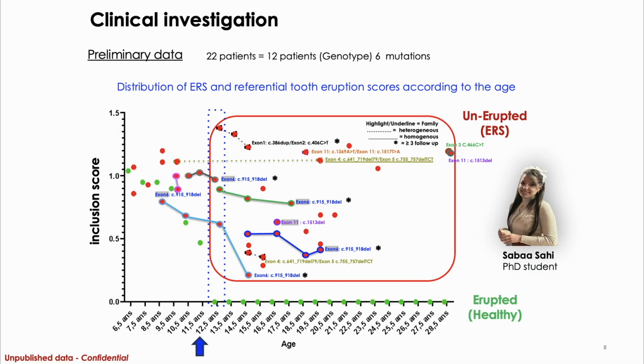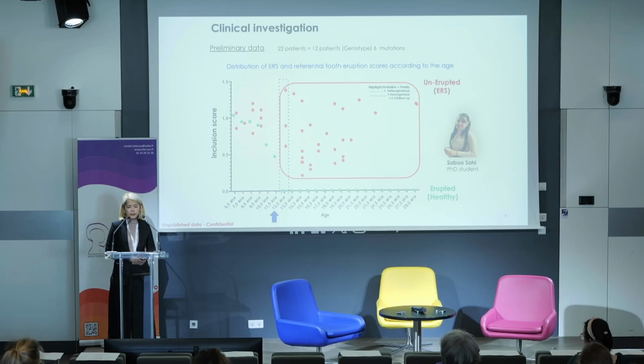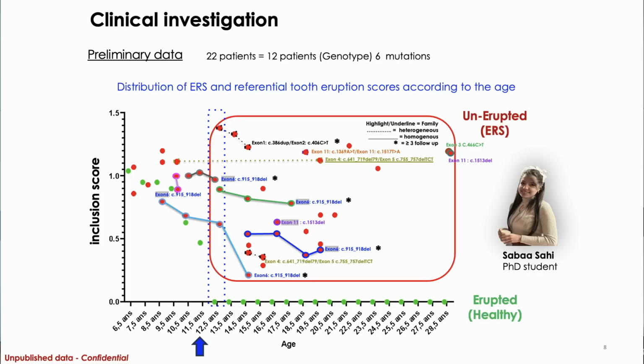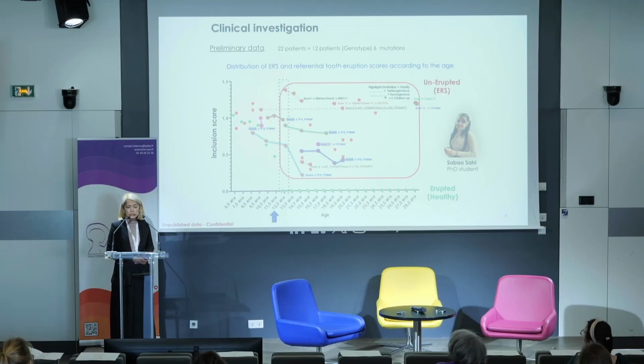And in our preliminary results, we have shown that all the ERS patients have significantly more unerupted teeth compared to normal patients at 12 years old. And following with the mutation, as you can see, the different colors show different families of the mutation. The line shows the homozygous patients, and the dotted line shows the heterozygous patients.